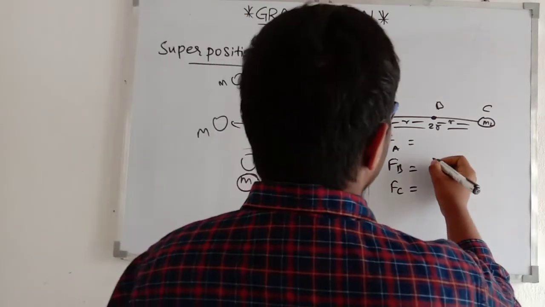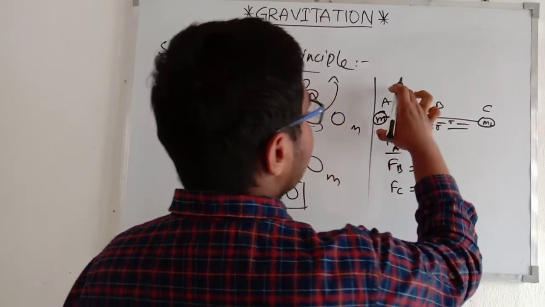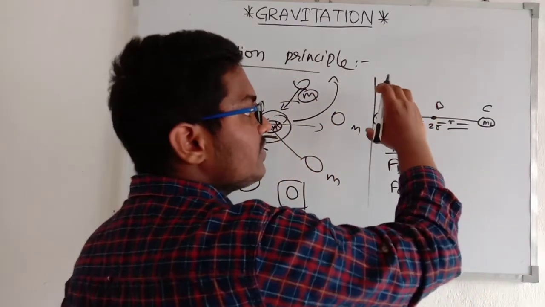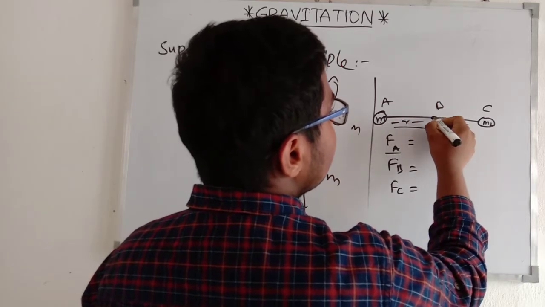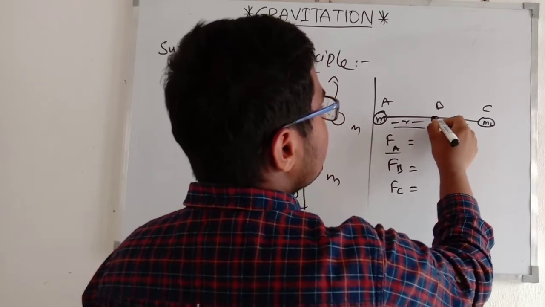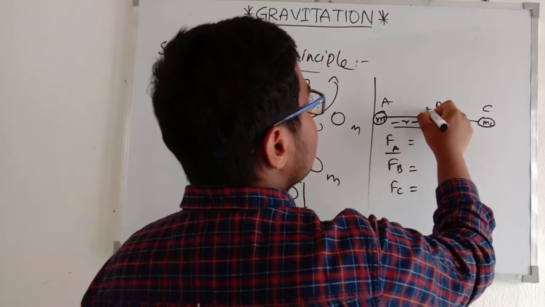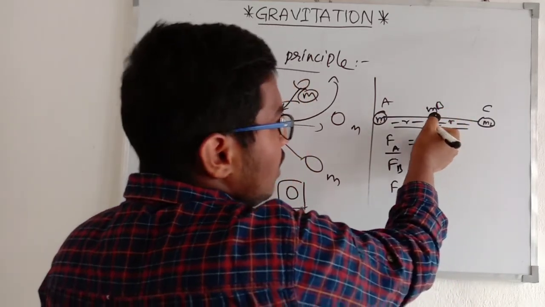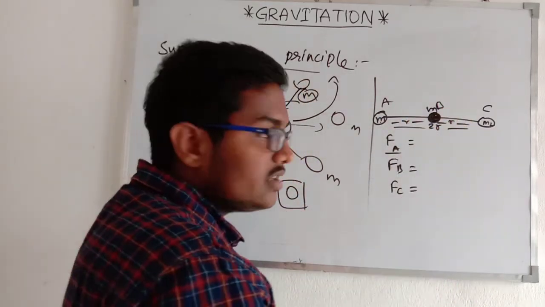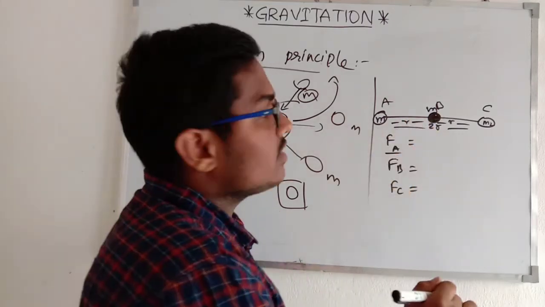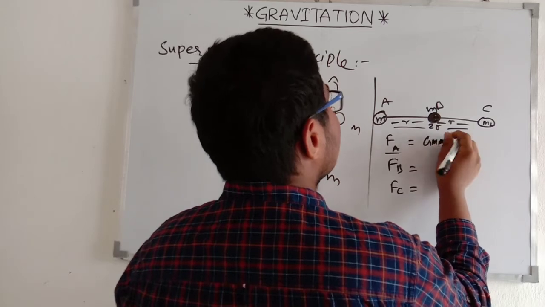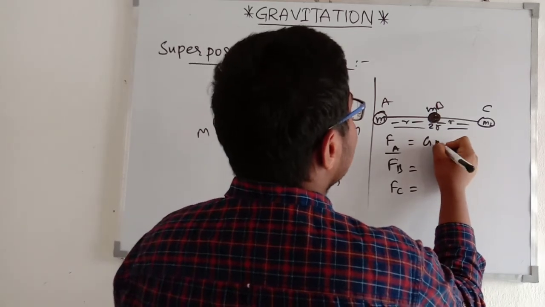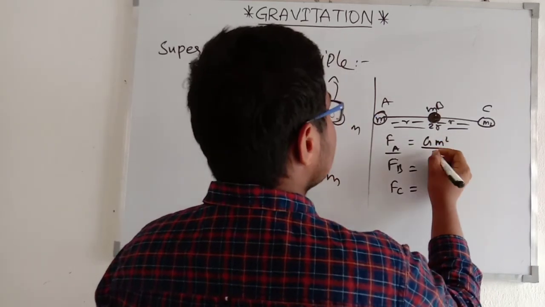Okay, Fa means the net force on the mass A, which is G m1 m2 upon r square. Here we have three masses. We actually get m square in this particular situation because both masses are equal.